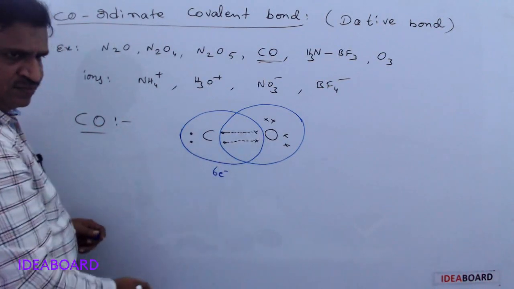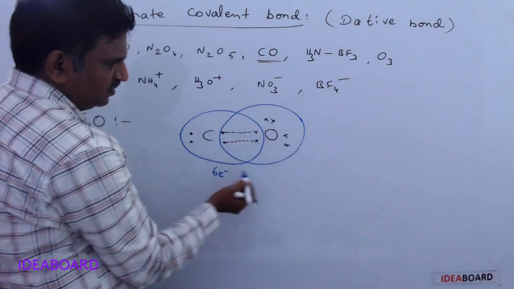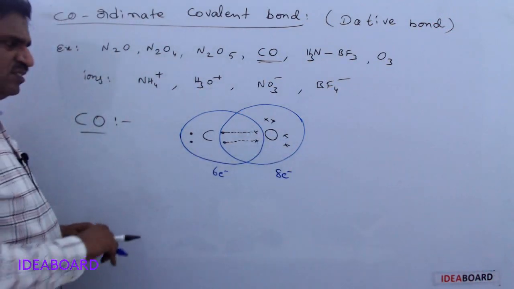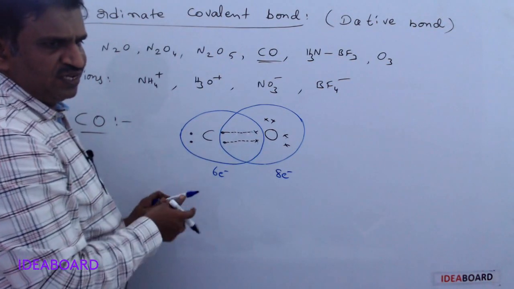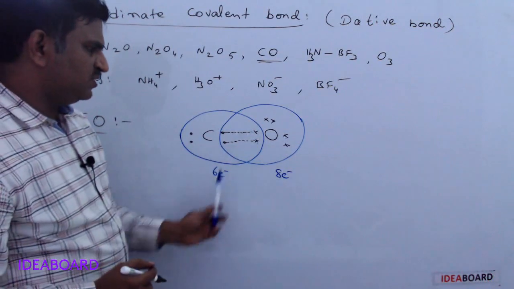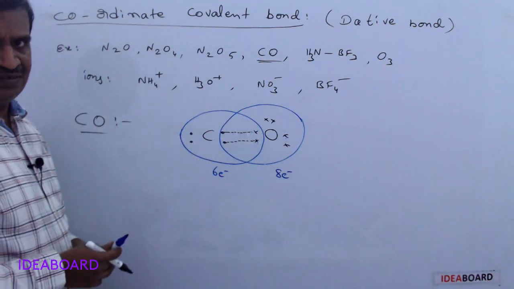And for oxygen, 1, 2, 3, 4, 5, 6, 7, 8, so it has 8 electrons. This means in the CO molecule, without a dative or coordinate covalent bond, it has only 6 electrons and 8 electrons, so carbon is not getting an octet configuration.